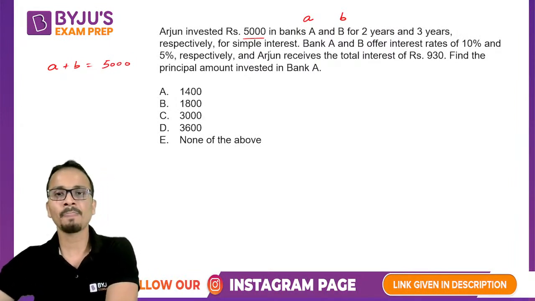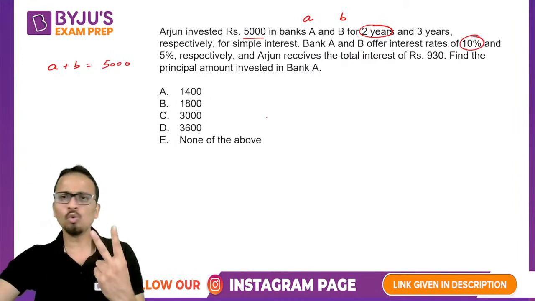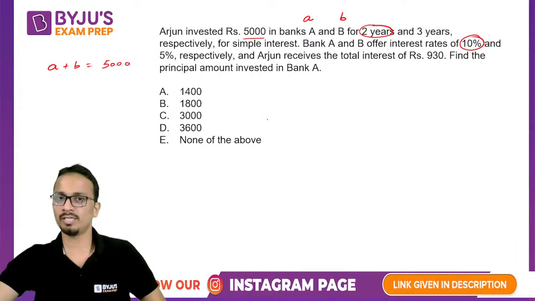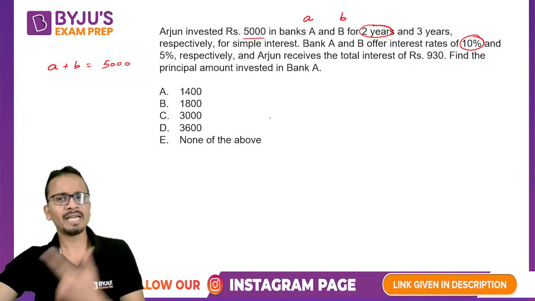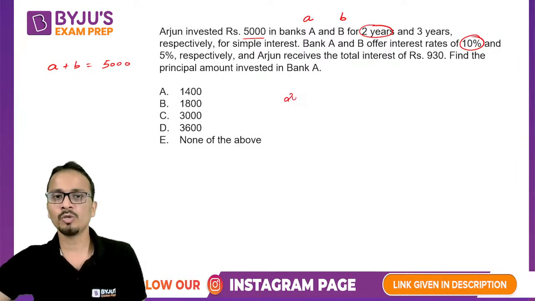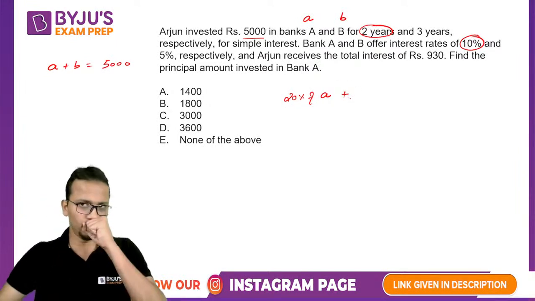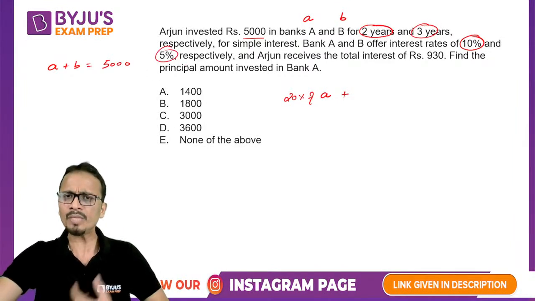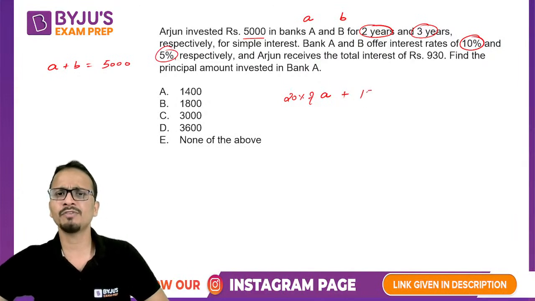Ashish and Krishna have already given the answers. Nice, good people. Now in A, the money is invested for 2 years at 10% rate of interest. So 2 years, 10%, and this is simple interest. So what is simple interest? It keeps multiplying. So 1 year gives 10%, then 2 years gives 20%. So interest will be 20% of A. Then how much did B get? For 3 years at a rate of 5%. So 3 into 5, that is 15% on B. And the total interest is 930.